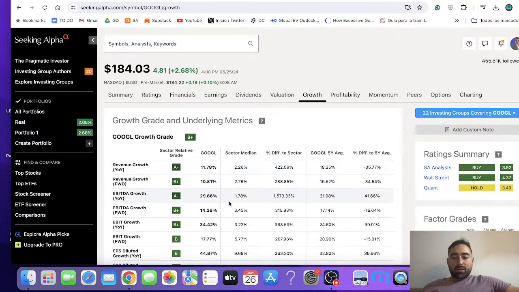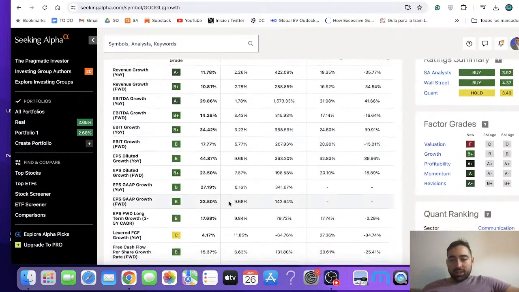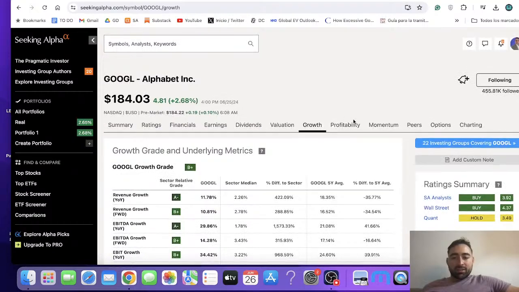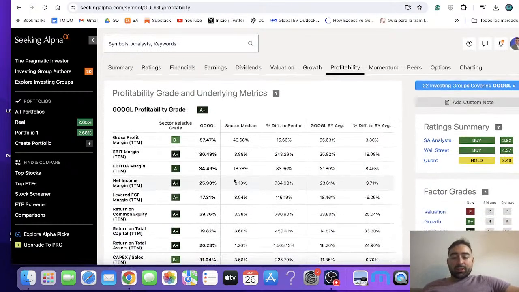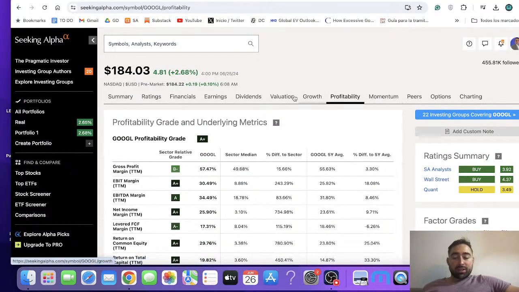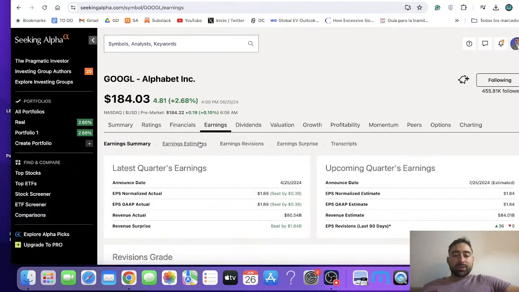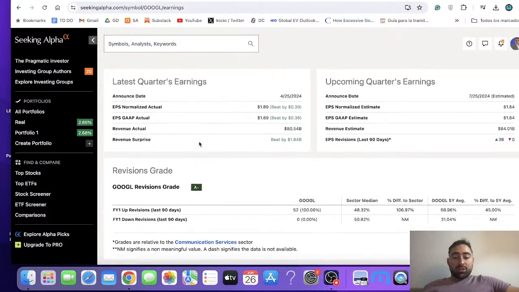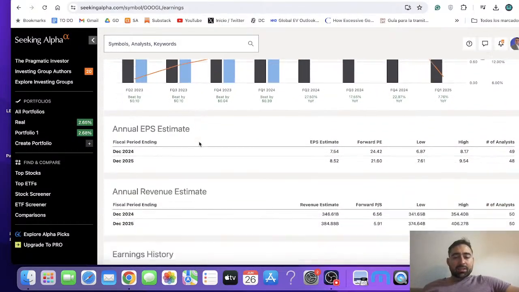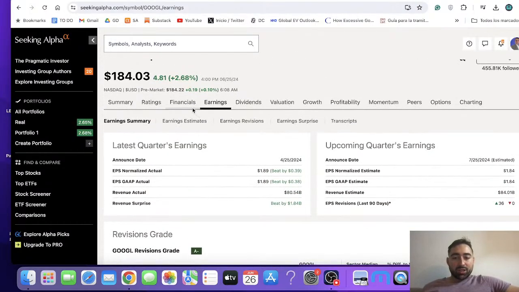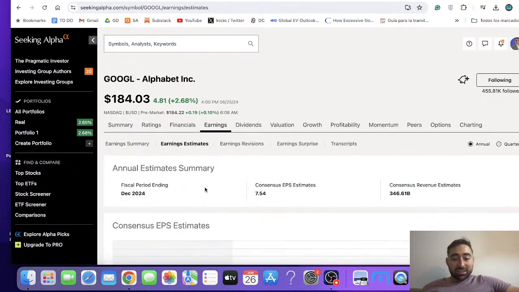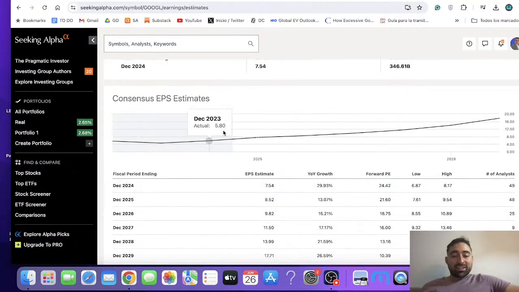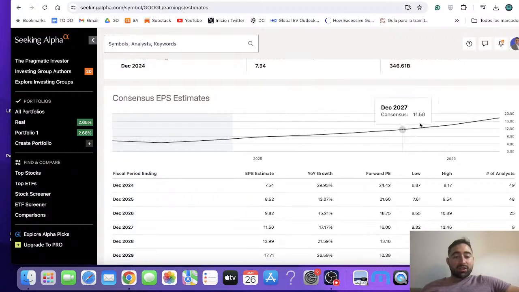You have growth metrics: revenue growth, EBITDA growth, EPS. You have the same for profitability. You can look at all the margins compared to the sector median, and look at the 5-year average. This is great information. Also, in terms of earnings, you can look at the latest earnings and what the trends have been. You can look at earnings estimates as well, what analysts are saying about the earnings. So all these are earnings forecasts.